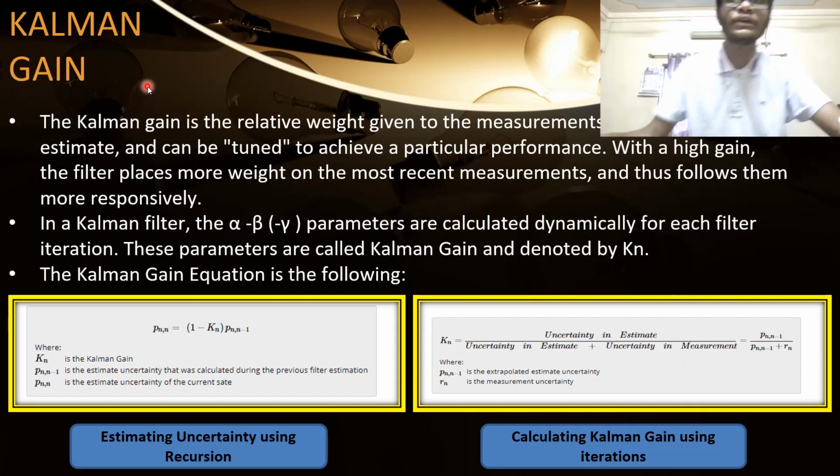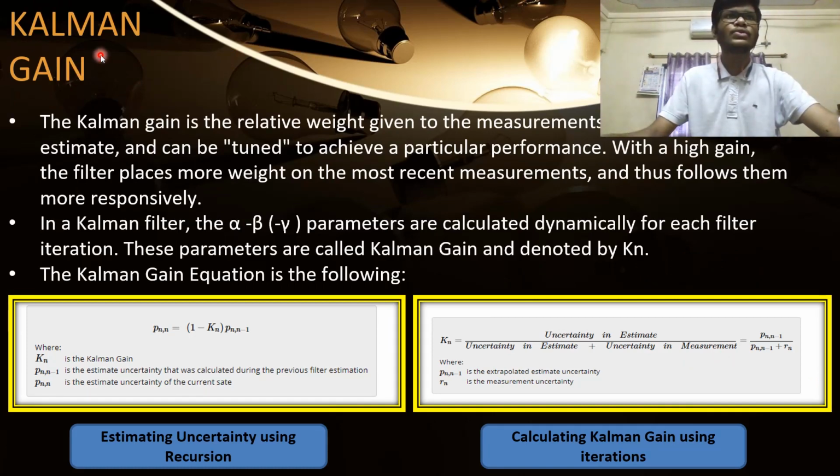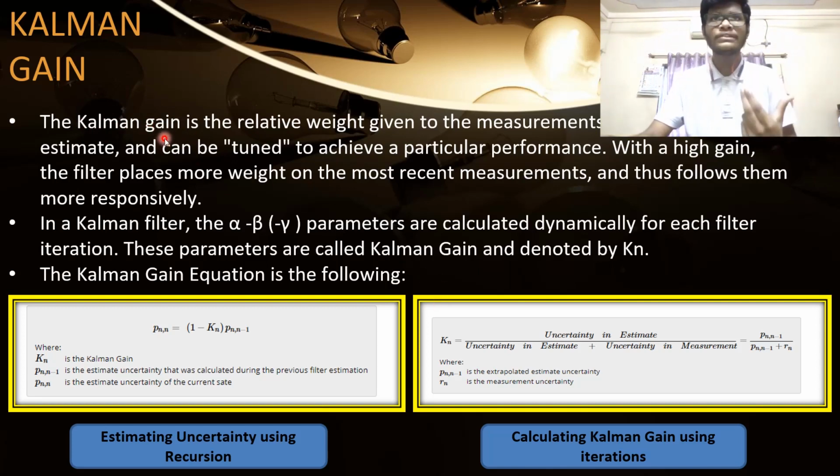Now let's go into much more detail on the Kalman filter algorithm. In our algorithm, we are interested in figuring out the Kalman filter gain. The Kalman filter gain calculates the noise in the input quantities by an iterative process. This is the formula by which we can calculate the noise, that is, the uncertainty in estimate.